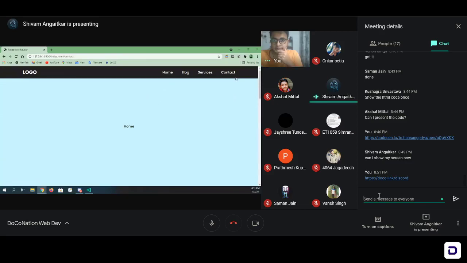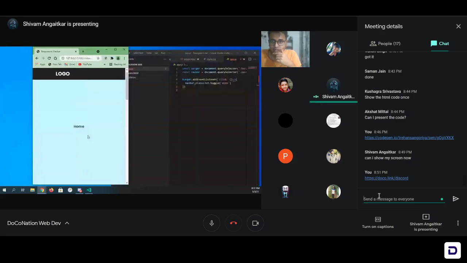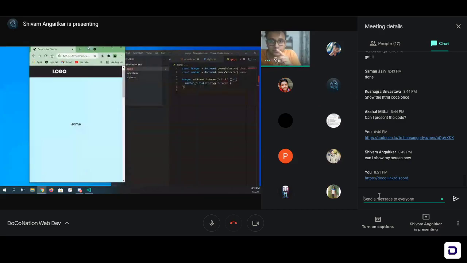Hello, sir. My burger icon. Yeah, so the burger icon won't be visible on a large screen, right? Just make the screen smaller. Just now it is not visible. Okay, wait.